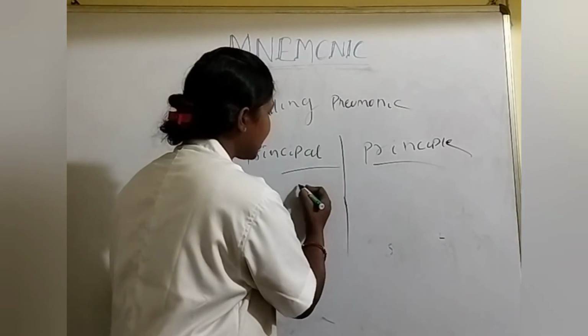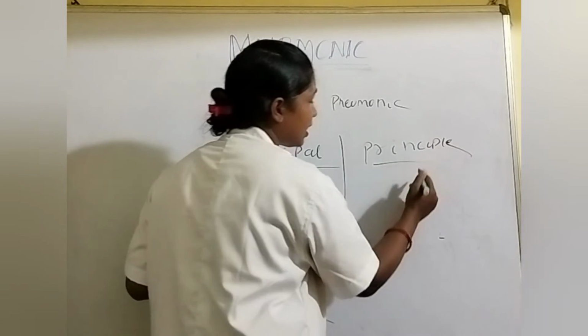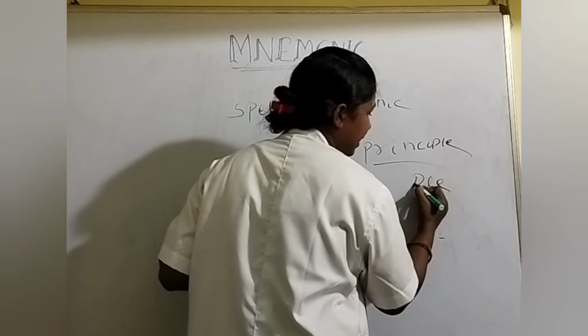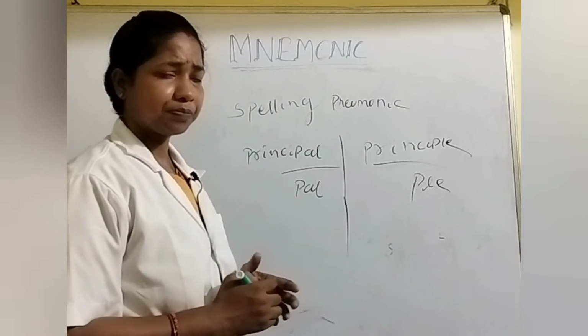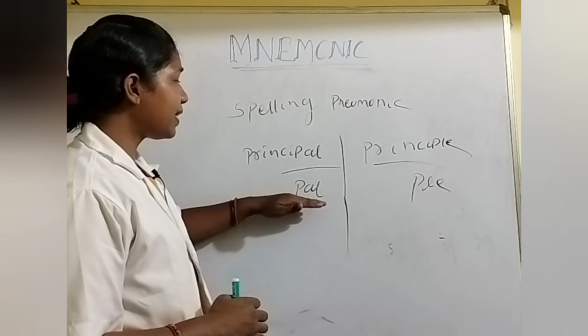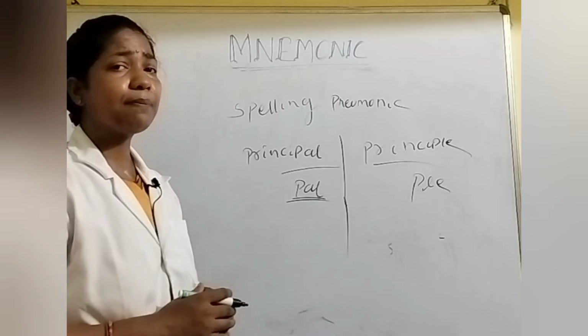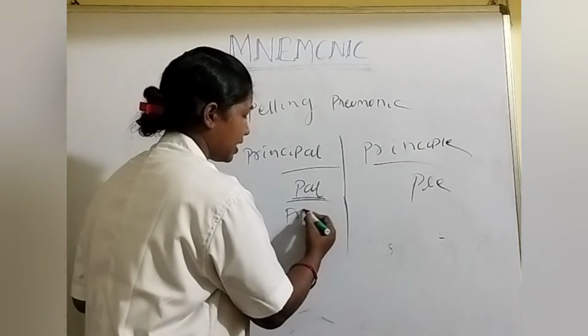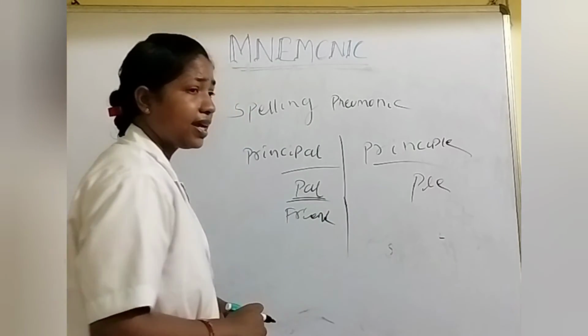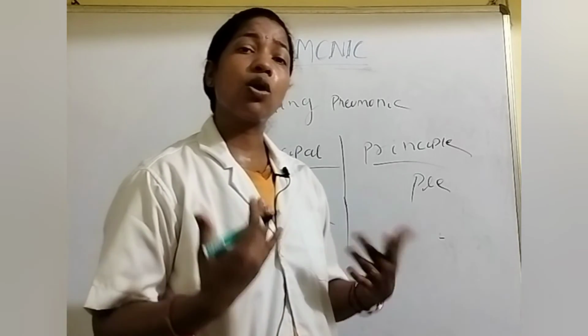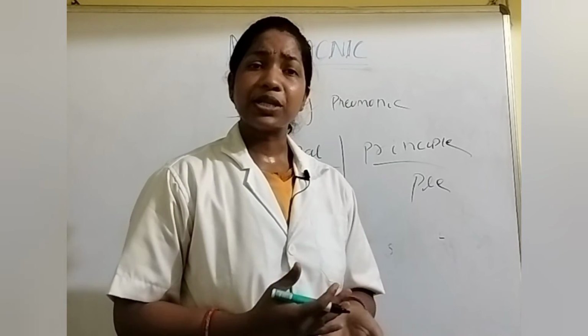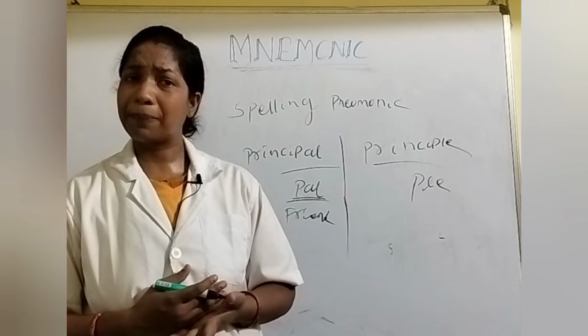At the end of one there is PAL, and at the end of the other PLE. Yes or not? So in that, the word PAL is present. PAL means what? That is friend. Okay, so friend. To whom should I tell all my problems? I should tell all my problems to a friend, yes or not?